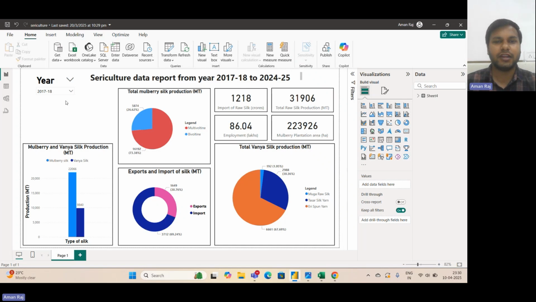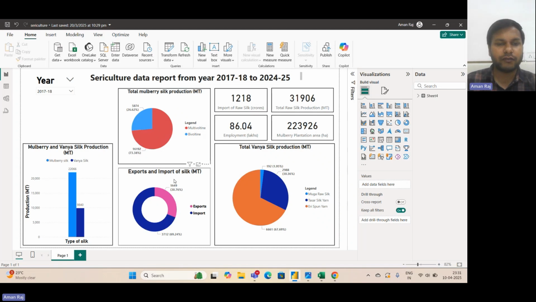In 2017-18, the total import of raw silk was 1,218 crores, and the total raw silk production was 31,906 metric tons. As you can see from the graph, 73% of the mulberry silk production in India was multivoltine, and 26.62% of mulberry production in India was bivoltine.